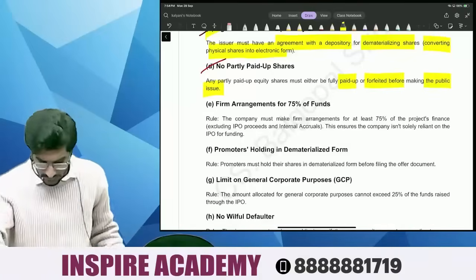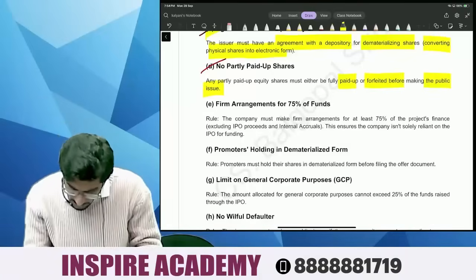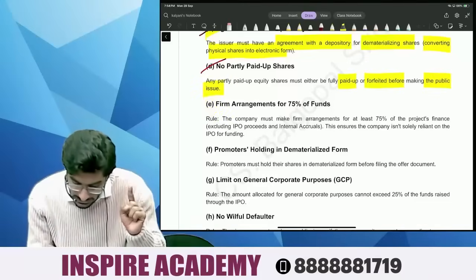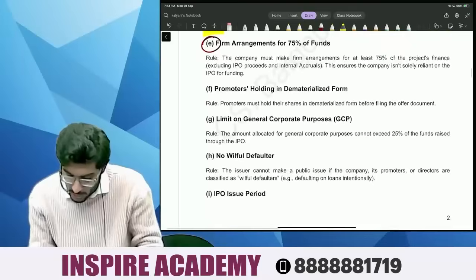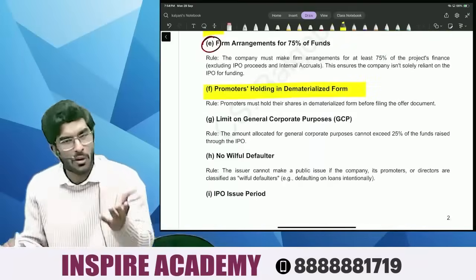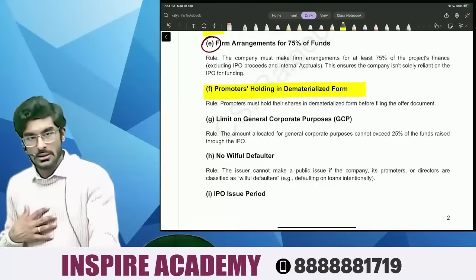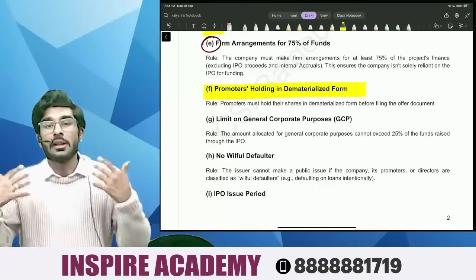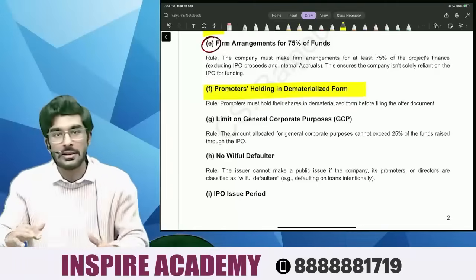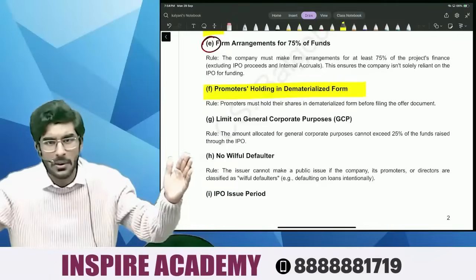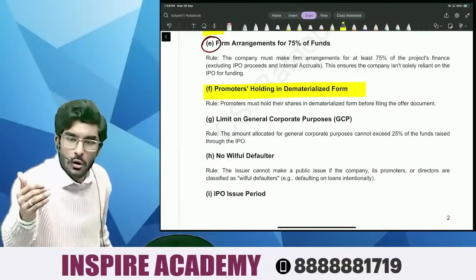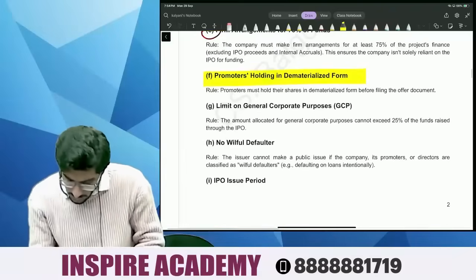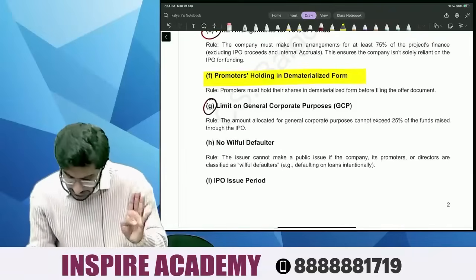Very simple. Chalo. Now, people, this point is a little difficult. We'll come to this in the last. Okay. Next, promoters' share should be held in demat form. Obviously, people, if the company is issuing shares in demat form, and the ones who have started the company are holding shares in physical format, does it make sense, people? No. So promoter share should also be held in demat form. Very simple. This one also, people, will come in the last.